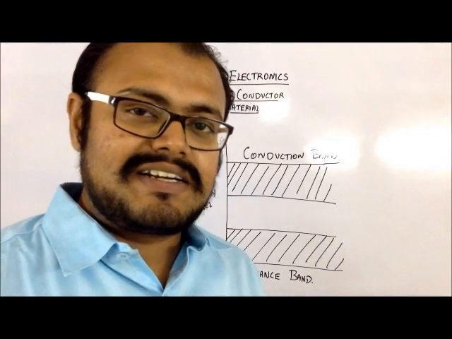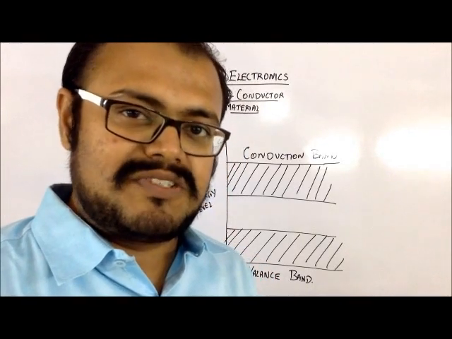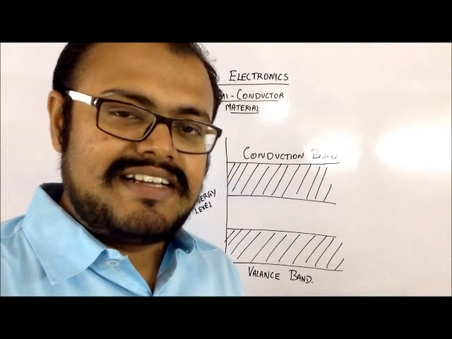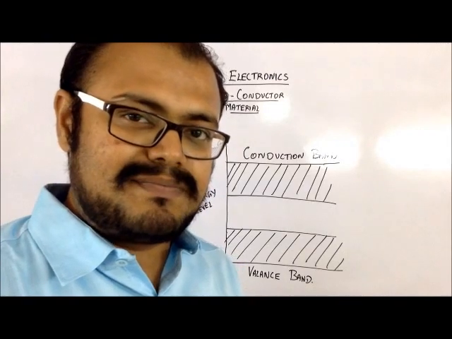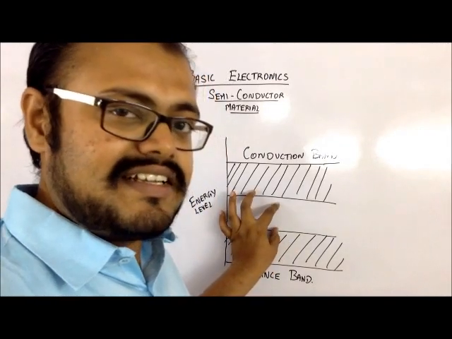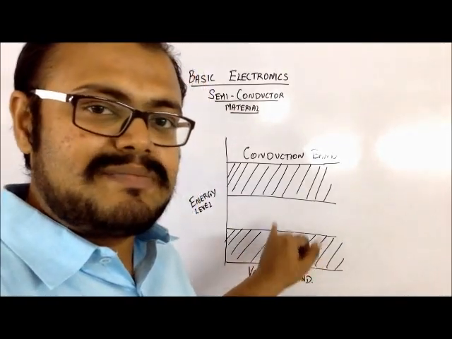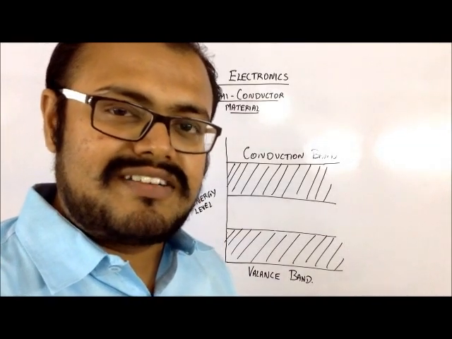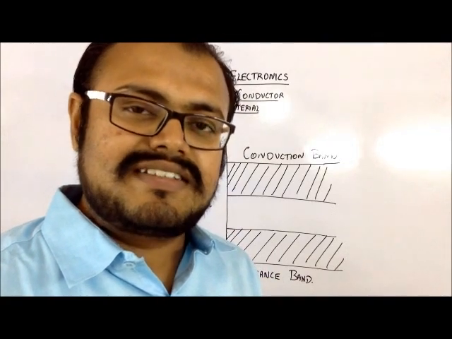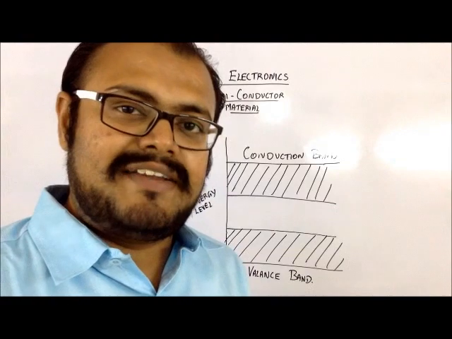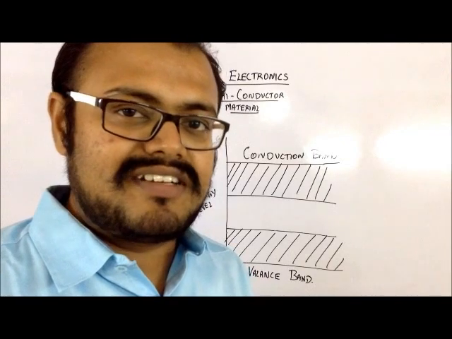Now, as you know, electrons have specific energy levels only. There are certain levels which it cannot possess. This gap represents that the electrons present in that material cannot have any energy level which is present in this forbidden energy gap. The minimum energy required for an electron to jump from the valence band to the conduction band is what defines the material being a conductor, an insulator, or a semiconductor. Depending on the value of this energy required, they are bifurcated into the three categories which we have discussed.